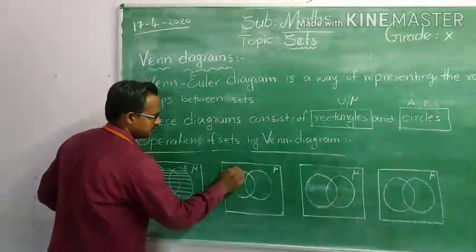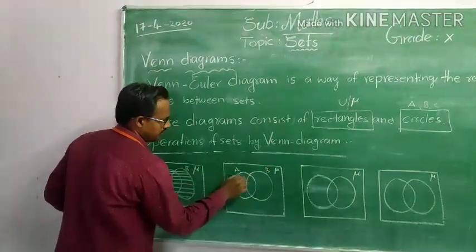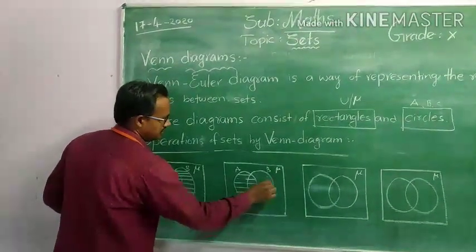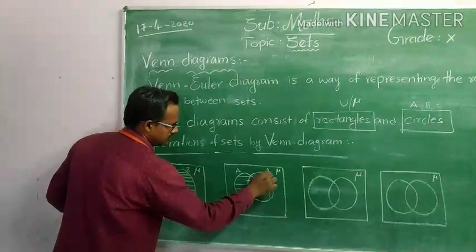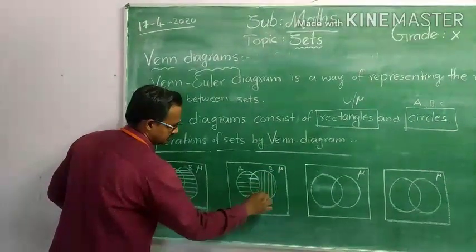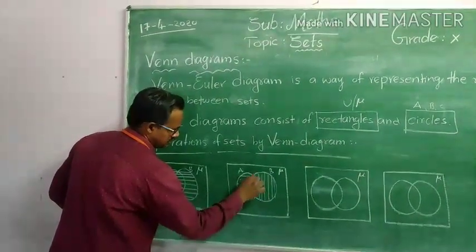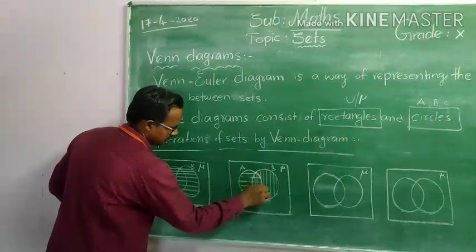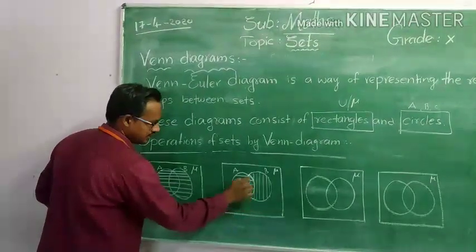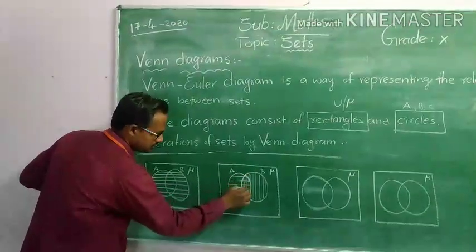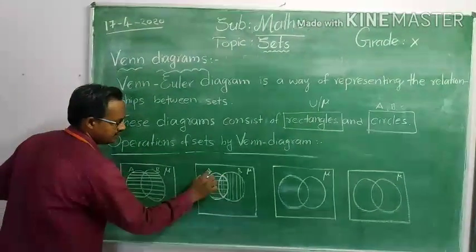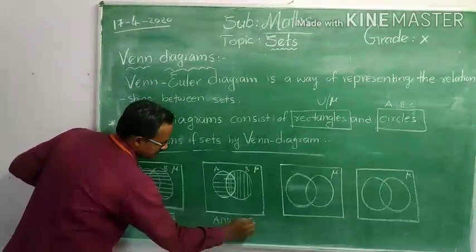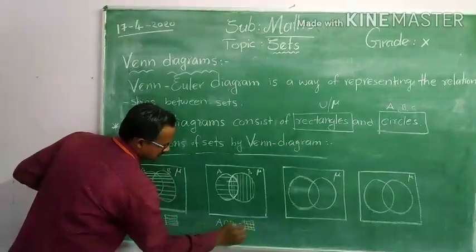The next one, A intersection B. I am taking the elements of A as horizontal lines and the elements of B as vertical lines. Here, some portion of the two sets has both the horizontal lines and vertical lines, which shows the intersection part of A and B. So A intersection B is the striped, checked region.